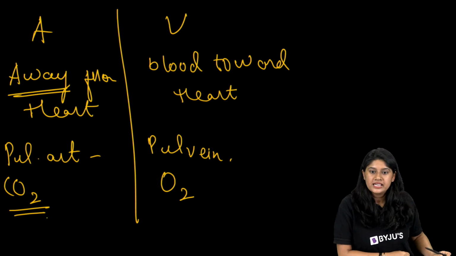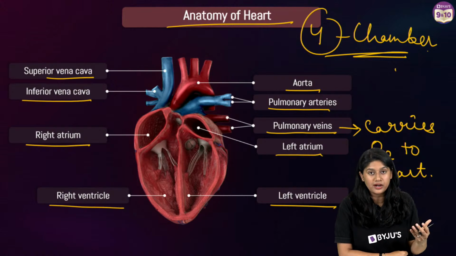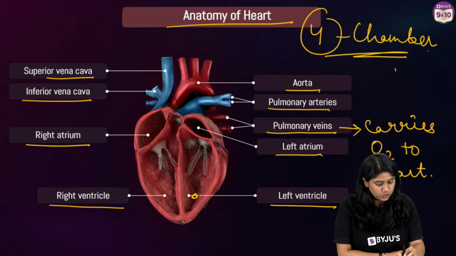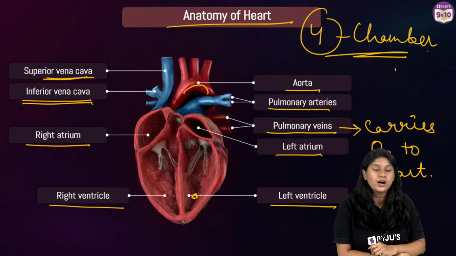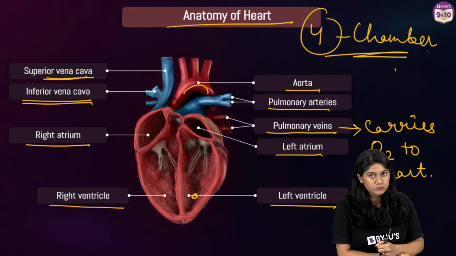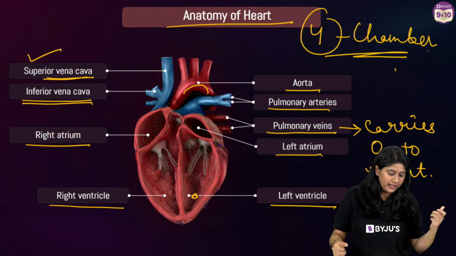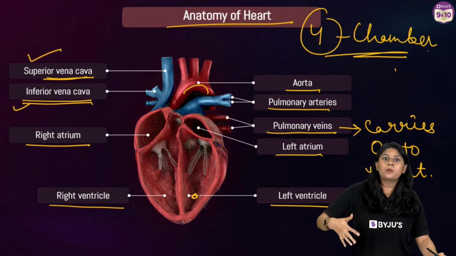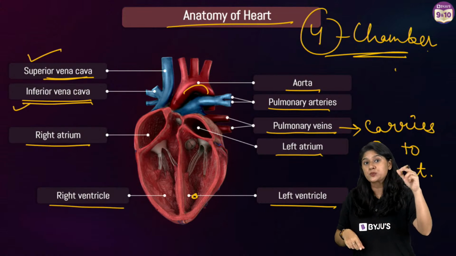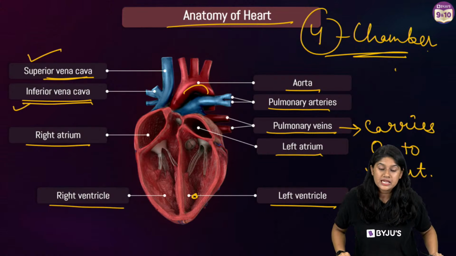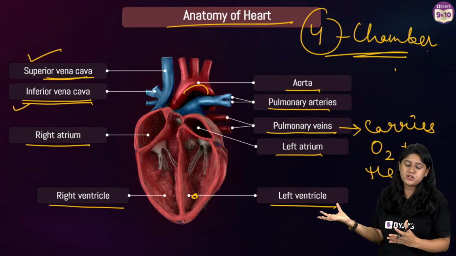Now we have the aorta, which carries the oxygen rich blood from the left ventricle to the different parts of the body. And we have the superior and inferior vena cava, which carry the carbon dioxide rich blood from different parts of the body. The superior vena cava carries the blood from the upper part of the body, and the inferior vena cava carries the blood from the lower part of the body. It is carbon dioxide rich blood, and of course it will go back to the lungs with the help of the pulmonary artery. Are we clear with this? This is a basic understanding of the anatomy of our heart.